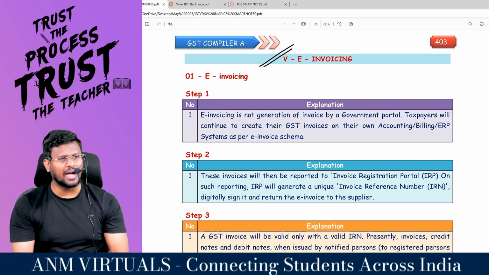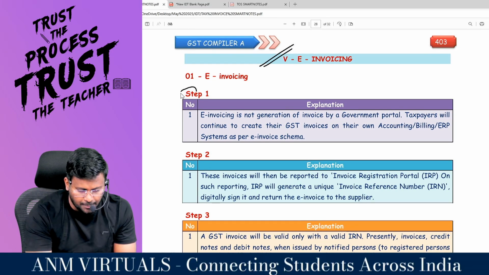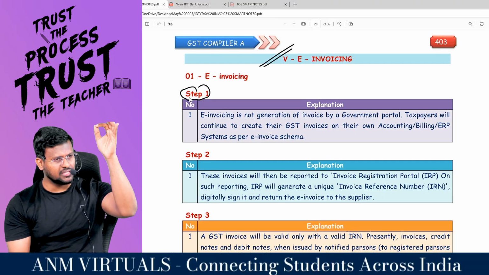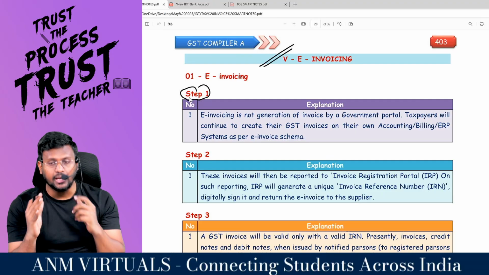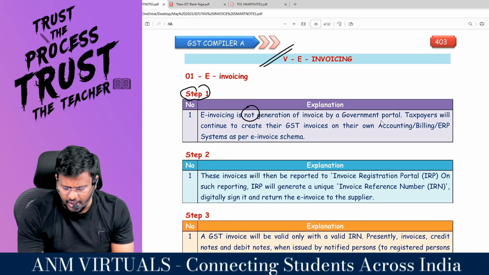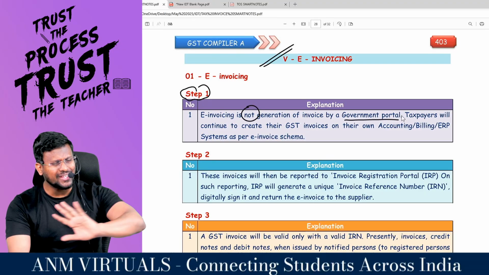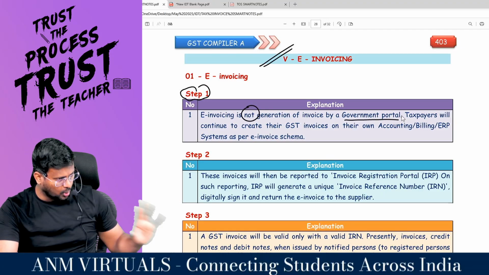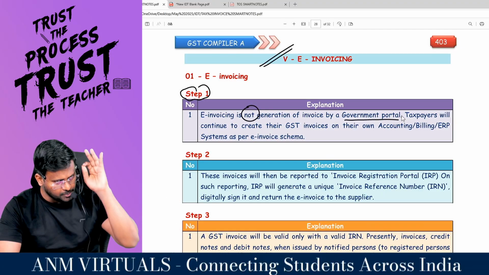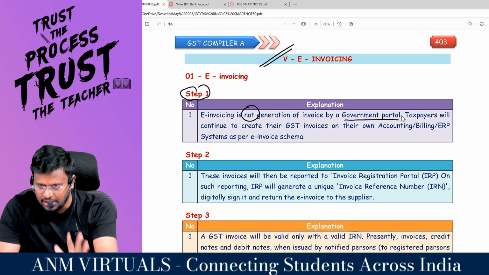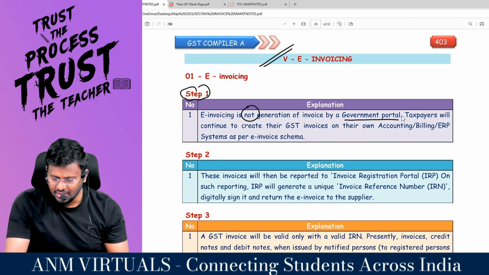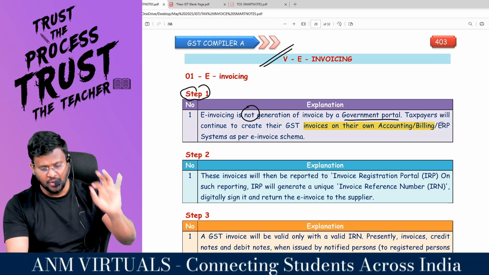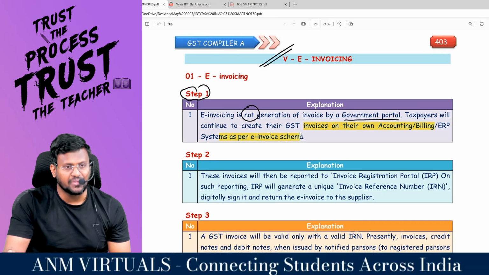How do I have to create an e-invoice? This is step number 1. Very important area for examination. According to me, whatever we have discussed till now, this area is highly important. E-invoice is not generation of invoice by the government portal. E-invoice doesn't mean that you are raising the invoice using the government portal. No. You have to raise the invoice using your accounting software itself, Tally, SAP, etc. Taxpayers will continue to create their GST invoice in their own accounting, billing or ERP system as per the e-invoice schema.